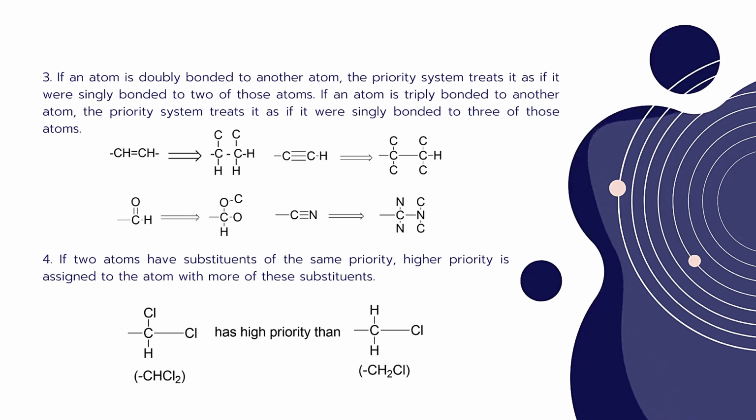In another example, carbon is attached to one chlorine atom only. So that's why the molecule which is attached to two chlorine atoms, which is higher substituted, will always be given higher priority than the lower substituted molecule. Okay, so that is the fourth rule.